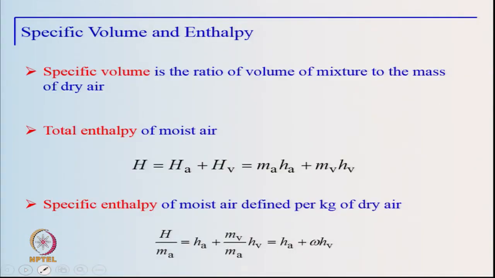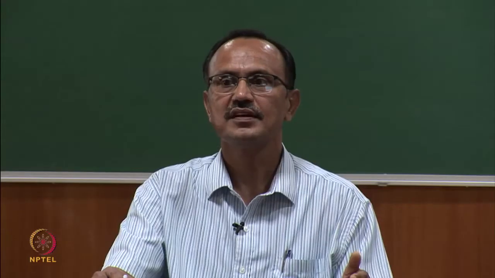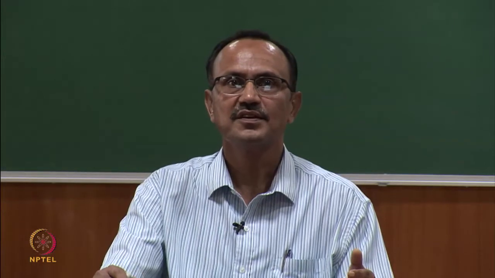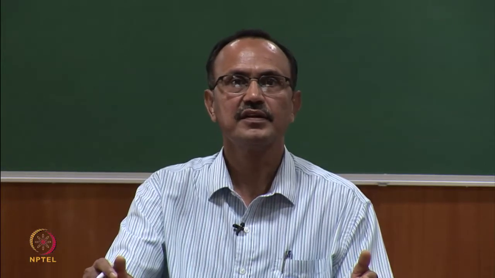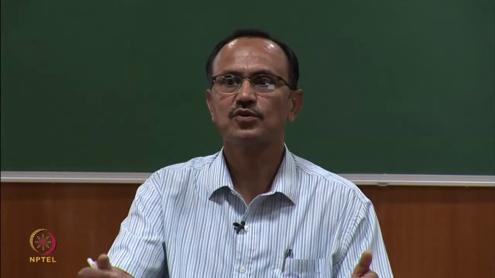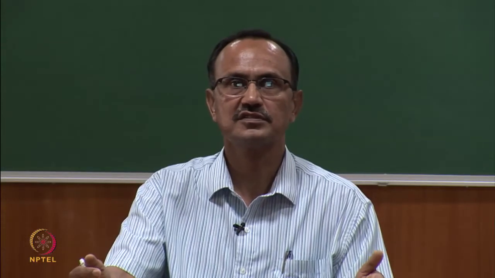The other term which is of interest is specific volume. Specific volume is the ratio of volume of mixture to the mass of dry air, and it should be kept in mind that most of the properties are defined per kg of dry air, because dry air remains constant while the water vapor keeps on changing as the moist air undergoes different psychrometric processes.